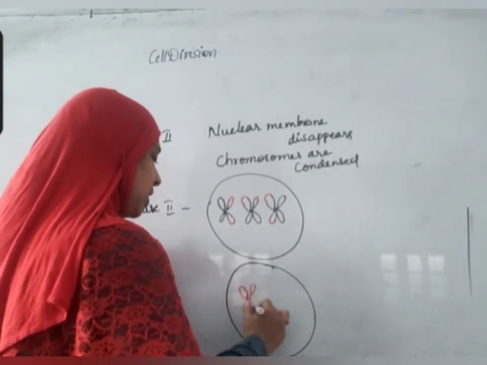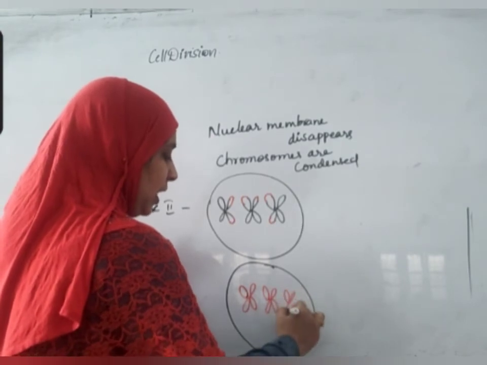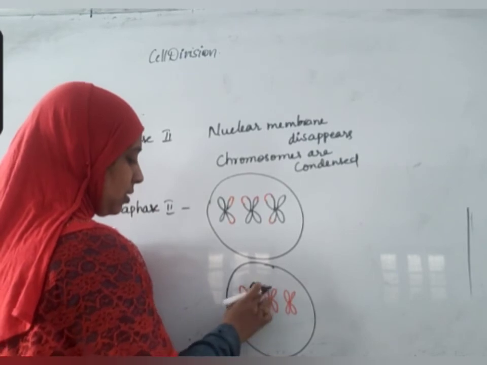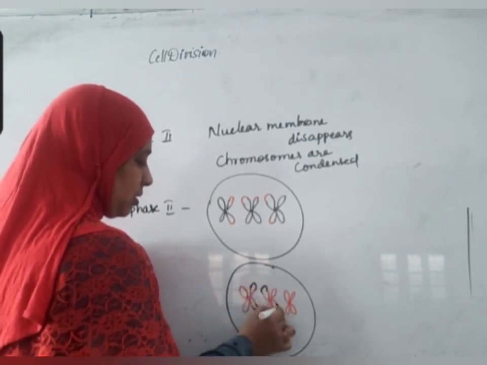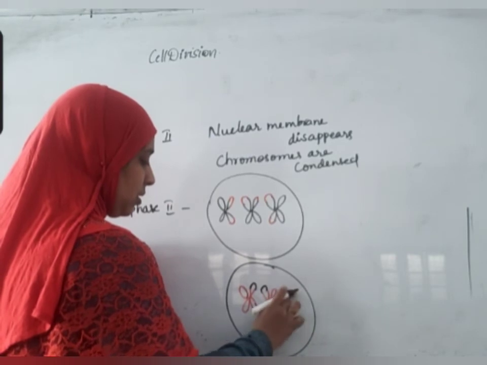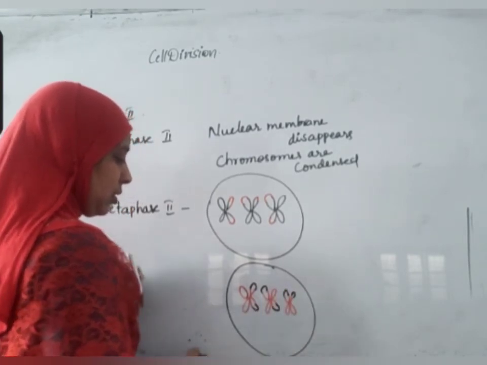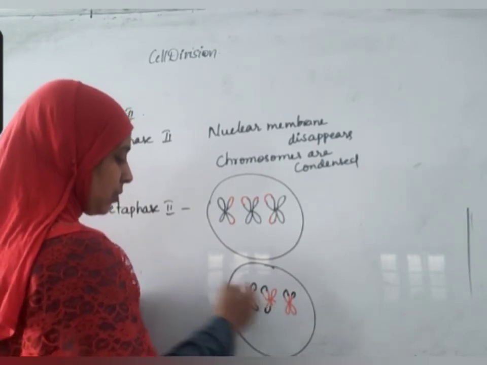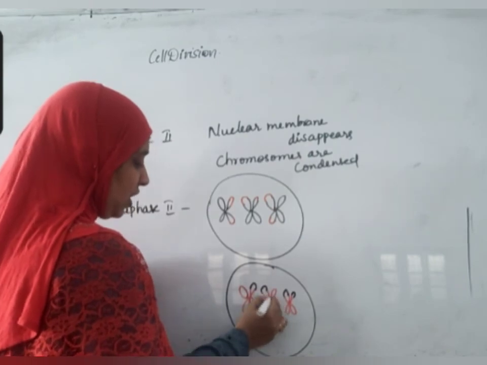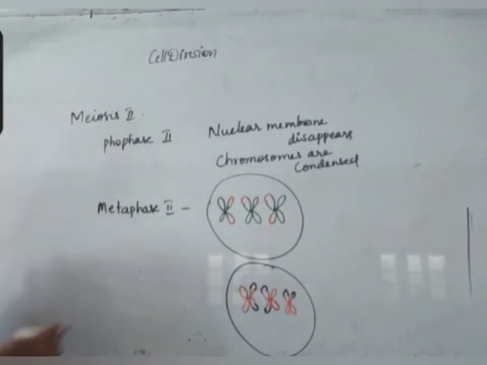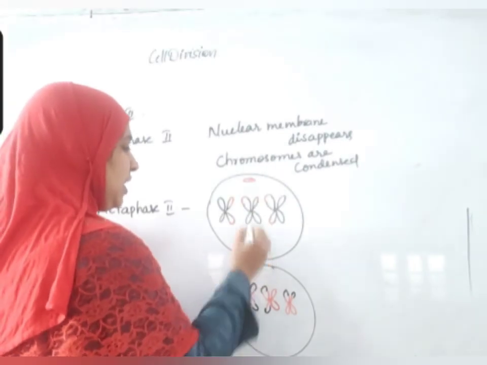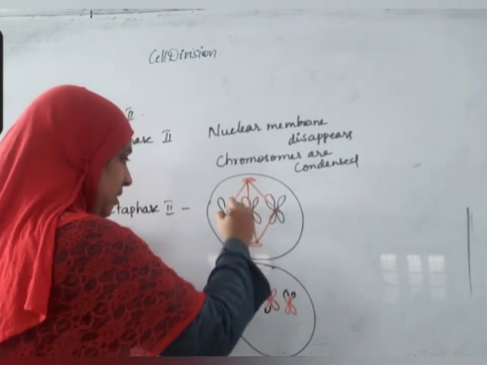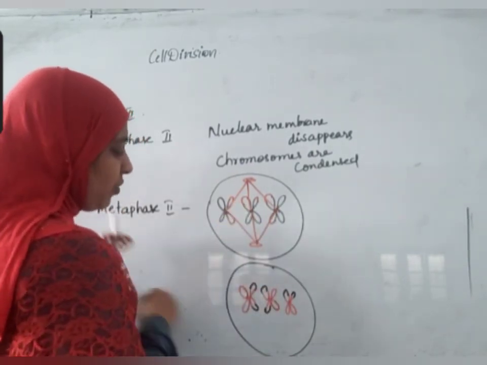In that also all the chromosomes will be aligned in the equatorial plane, with exchange in genetic material. Spindle fibers are attached to centromeres of chromosomes.